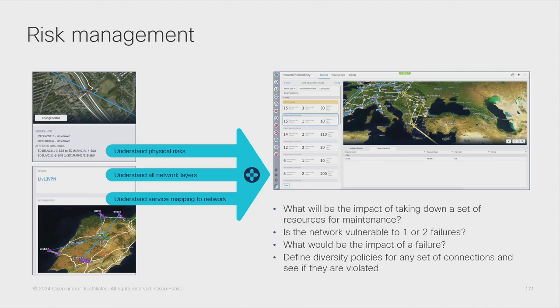For example, what is the relationship with a set of traffic engineering policies to a particular lambda running on the DWDM side of the network, right? So this type of tasks can be accomplished via the risk management tools that we have, right? We can also work on the diversity assurance, right?